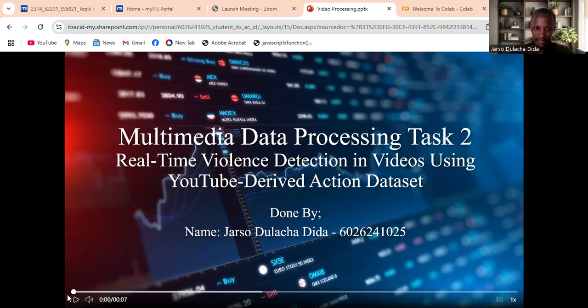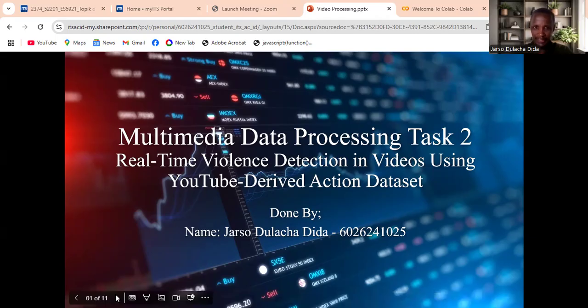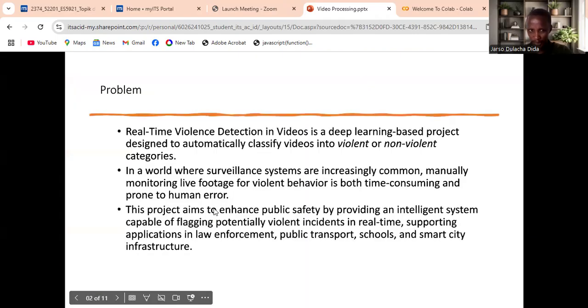Let me start by presenting the problems. What problems will be fixed by implementing this project? This real-time violence detection project is designed to automatically classify videos into violent or non-violent.